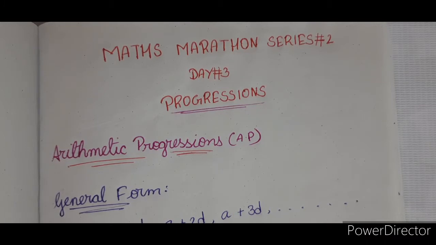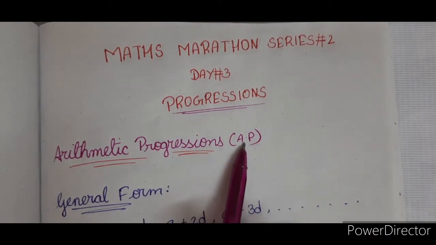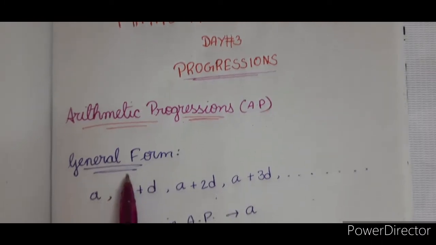From progressions, almost 2 exercises are eliminated. You have only the introduction part of arithmetic progressions and the nth term of arithmetic progressions. You don't have even the sum of the n terms of arithmetic progressions. So children who are watching this video, I am confining myself to Telangana State Board for this progressions, and of course the worksheet also comprises only this particular syllabus. Now coming to arithmetic progressions, the general form of arithmetic progression.